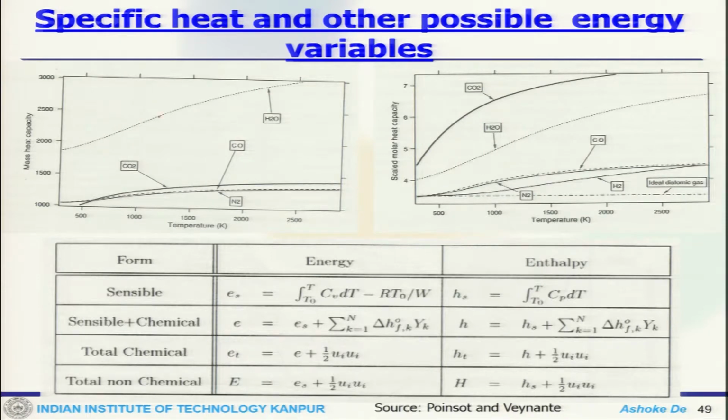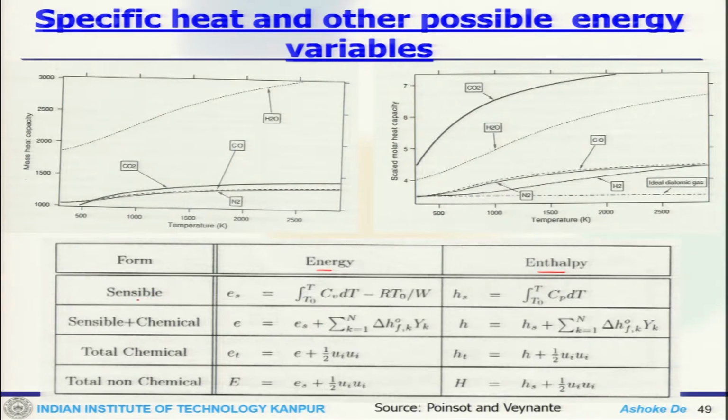This is for different mixtures, and you can see how that varies over a range of temperature. Same thing here. If you put all these different forms of energy together, then we can see the relationship between energy and the enthalpy.